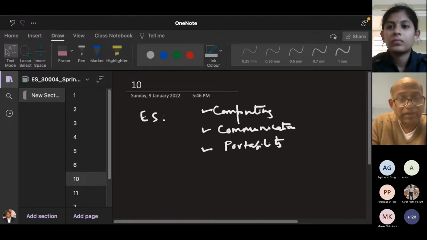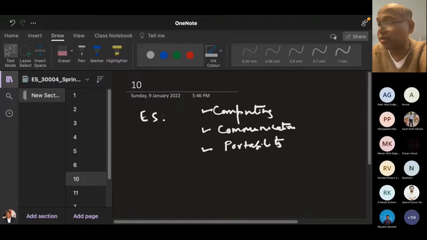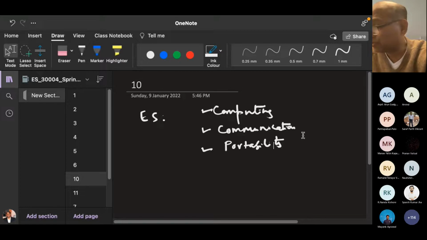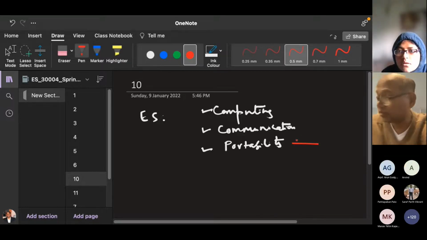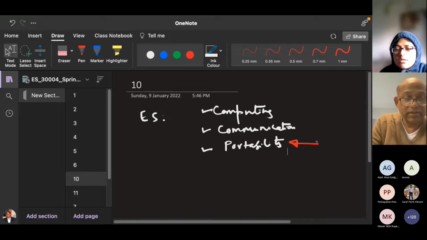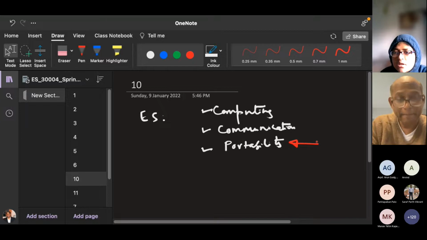So Arundhati, can you tell me, let's talk about portability. What do you understand by portability? Yes, sir. It can be transferred from one place to another.